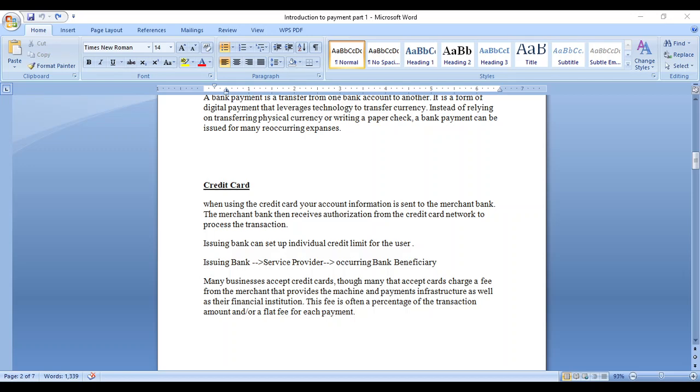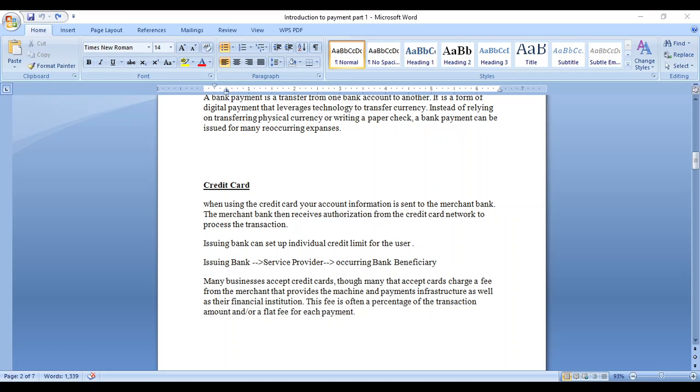You know the difference between a credit card and a debit card? Credit card, they provide a certain limit. Suppose you are eligible to do transactions up to 1 lakh rupees. Within the 1 lakh rupees, you can do the transaction.